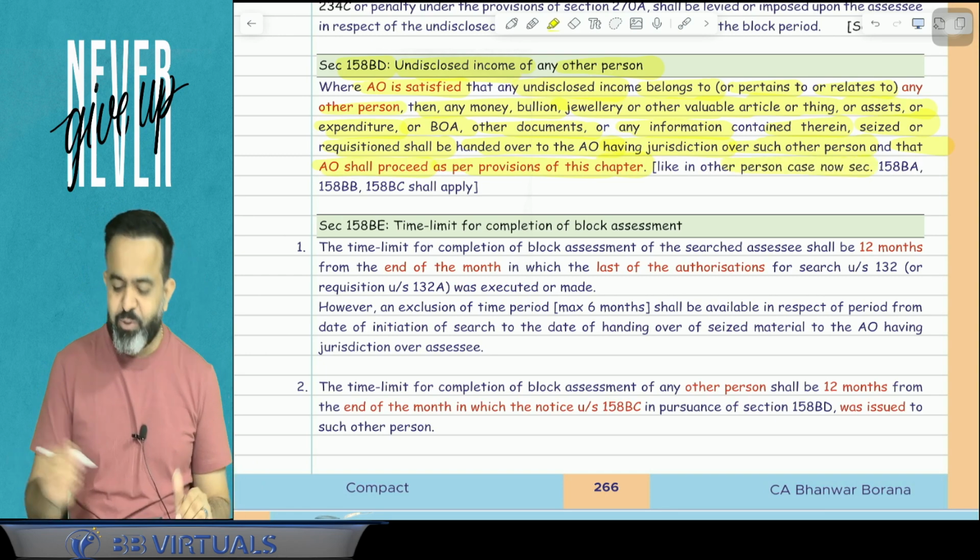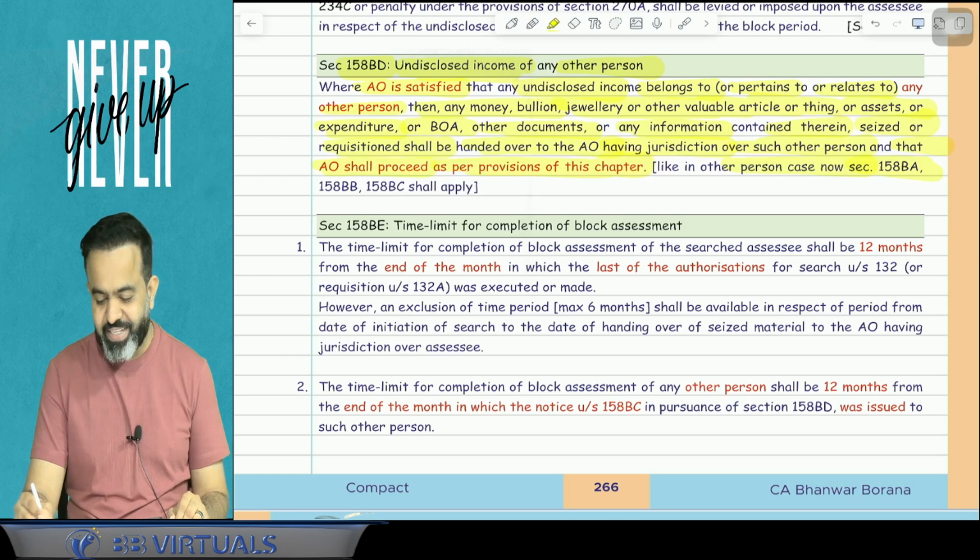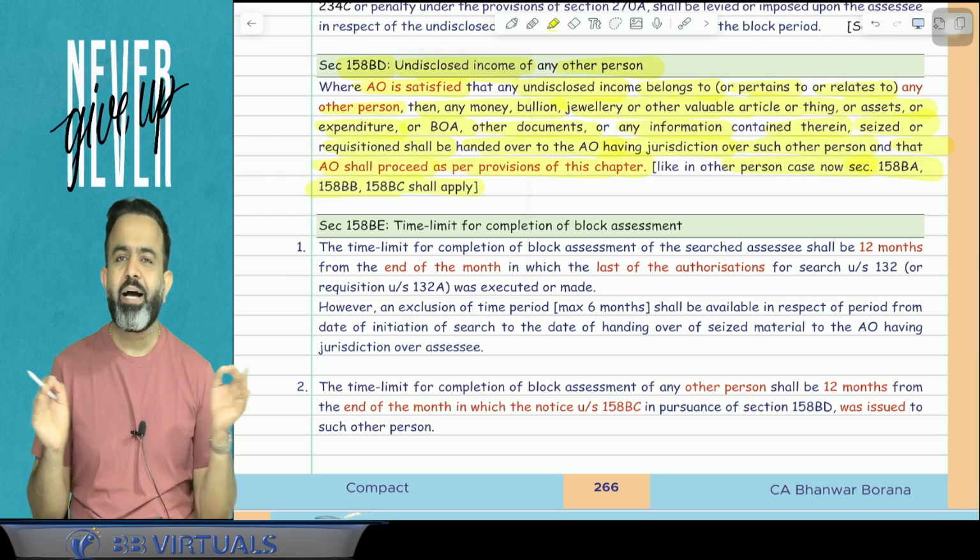Like in the other person's case also, sections 158BA, 158BB, 158BC shall apply.